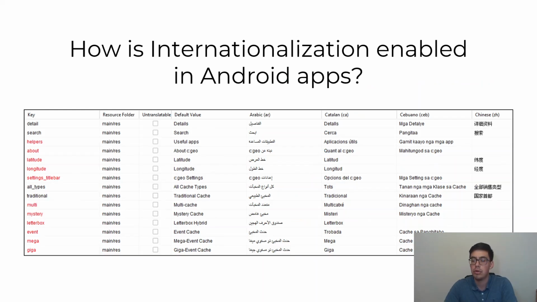Now, how is internationalization enabled in Android apps? For that, Android apps use a set of files called strings.xml. For each language, there is a specific folder named after its acronym storing the aforementioned file. For example, for English, there is an EN folder, and for Spanish, there is an ES folder.